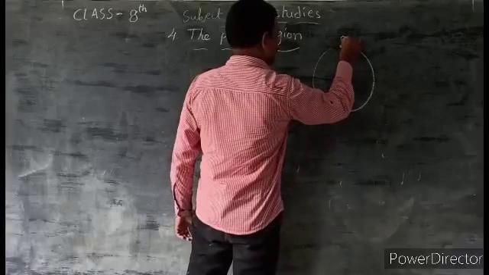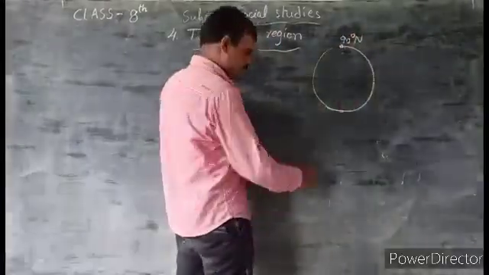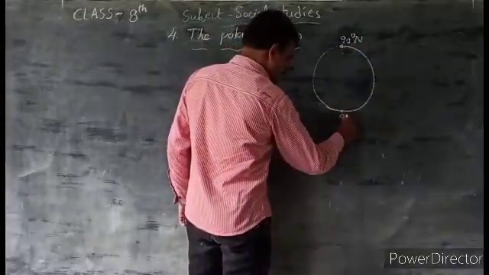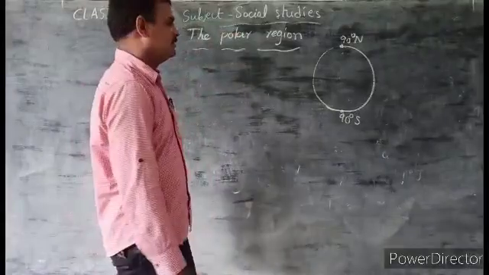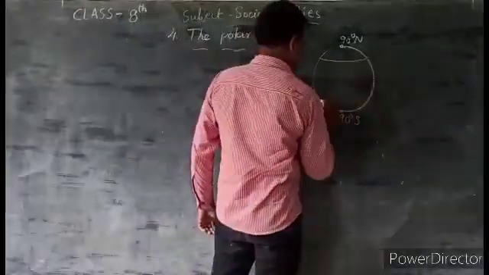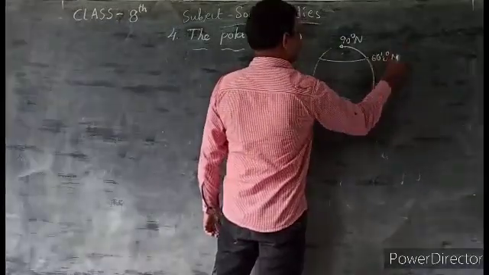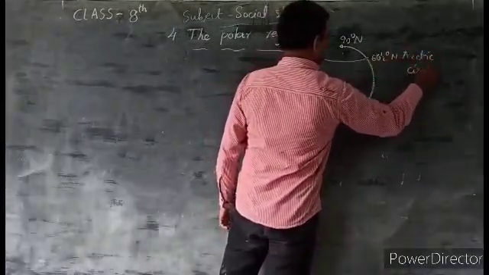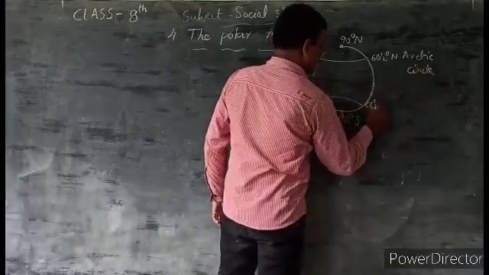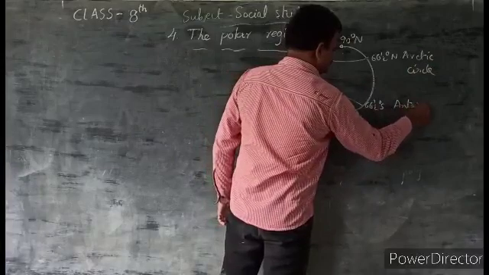On a globe there are two poles. One is the North Pole at 90 degrees north. Another one is the South Pole at 90 degrees south. There is the Arctic Circle in the north and the Antarctic Circle in the south.